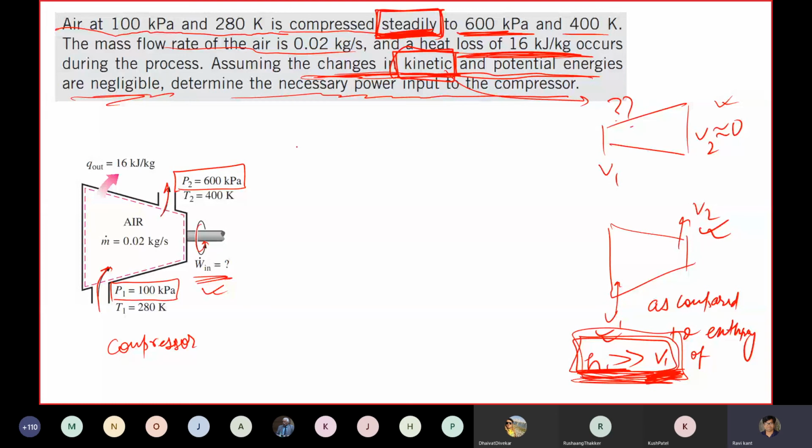Okay, can we quickly calculate this? E dot in is equal to E dot out. So what is my E in?